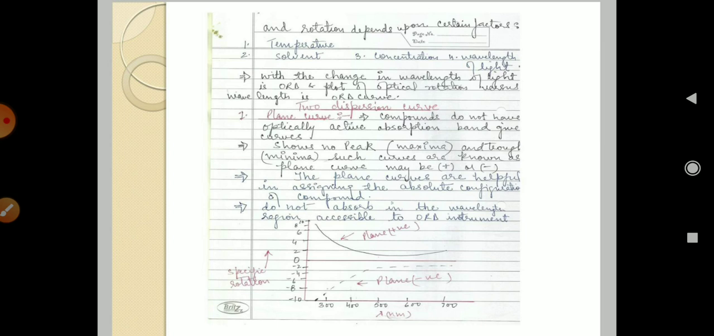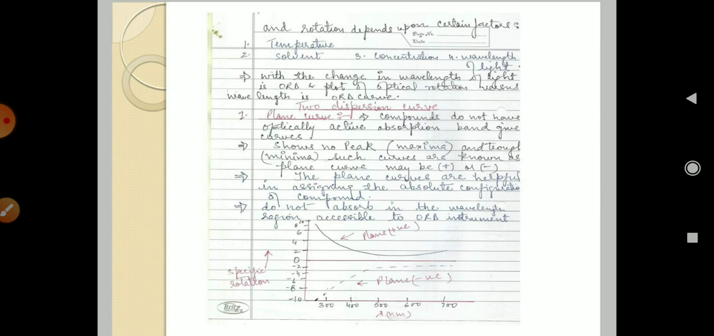Okay, here you can see the plane curve, positive and negative. The plane curve: compounds that do not have an optically active absorption band give this curve. It will show no peak, maximum, or minimum. Such a curve, without a trough, which is a minimum, is known as a plane curve, which may be positive or negative.